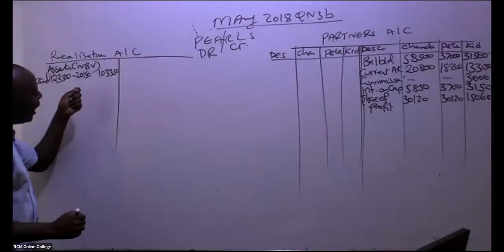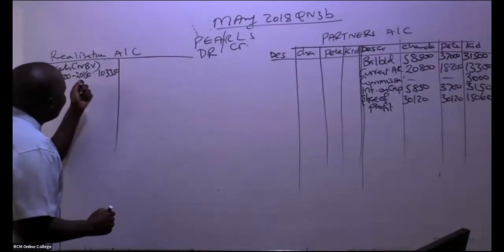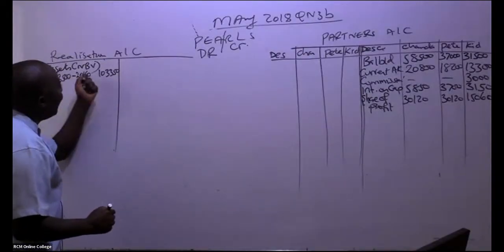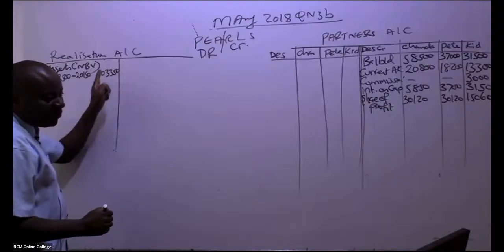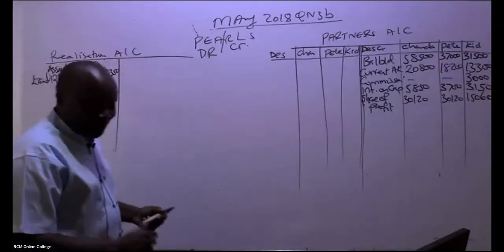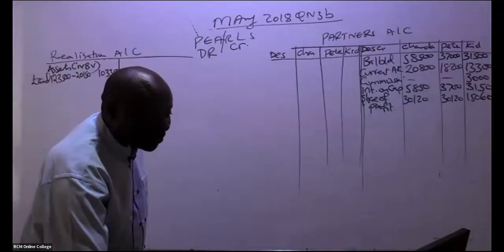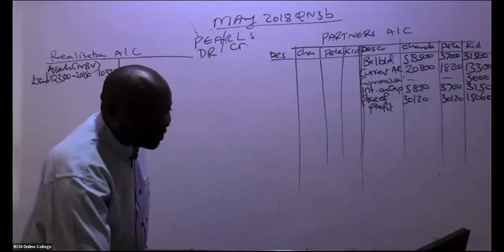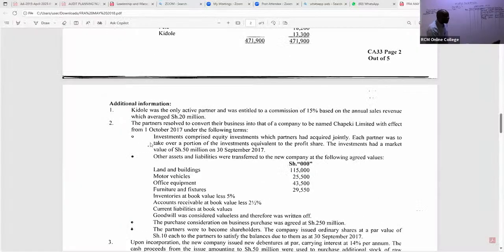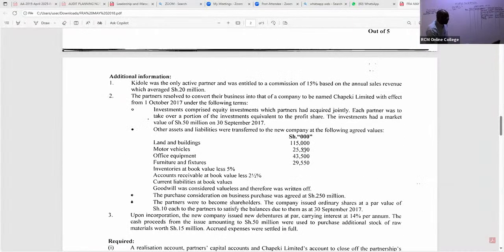Here, I'm 100% sure that most students on the realization account bring the fair values. A good number of them will come and ask, if it's land and buildings, why can't we pick this figure? You can see these were agreed values between these partners and the new company directors.